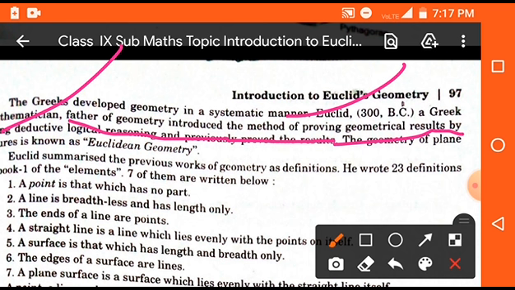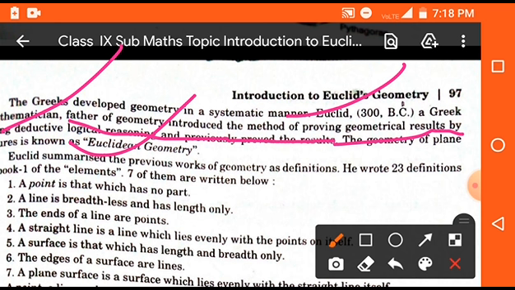With the help of deductive logical reasoning he described many things, and this geometry is known as Euclidean geometry. That means a geometry where we can find the area of any plane figure is known as Euclidean geometry, on the basis of the Greek mathematician Euclid.